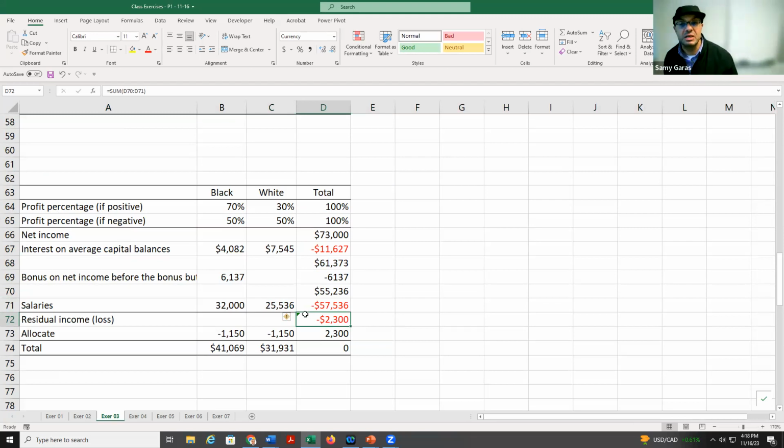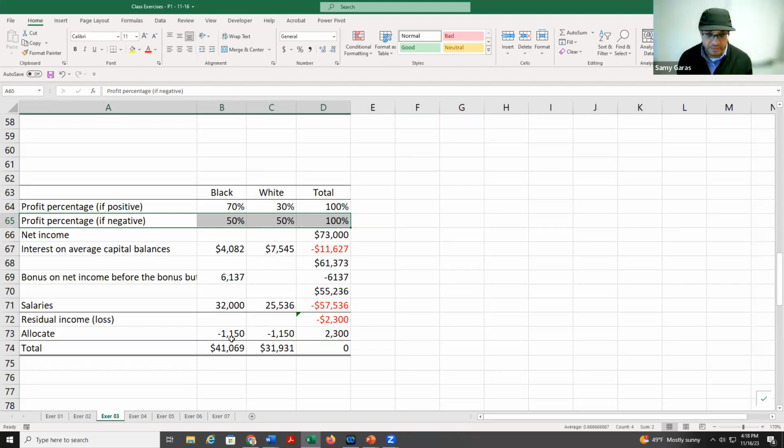But how do we distribute the loss? If you remember, it says if we have profit, 70 to 30. But if we have loss, 50-50. So I took this one and I divided 50-50. And then I added to get the amount.